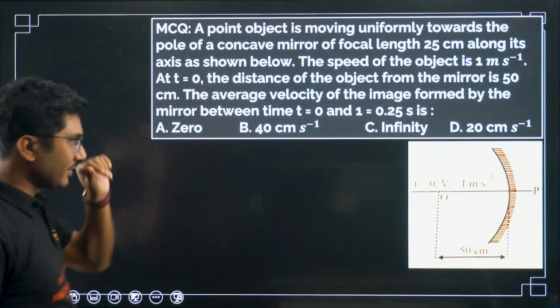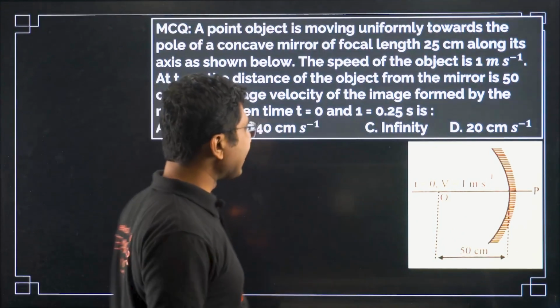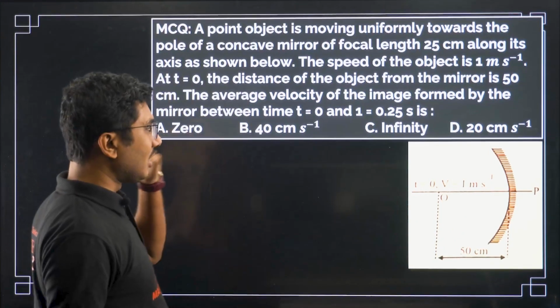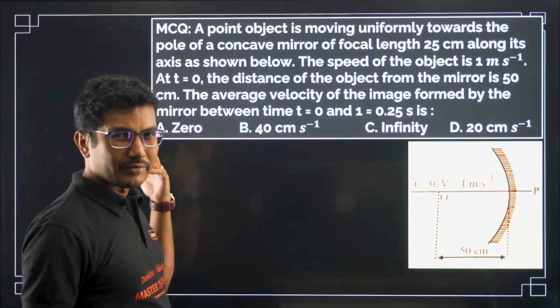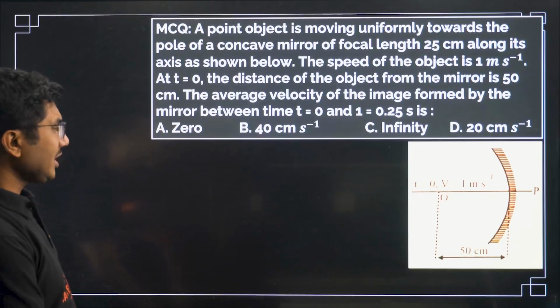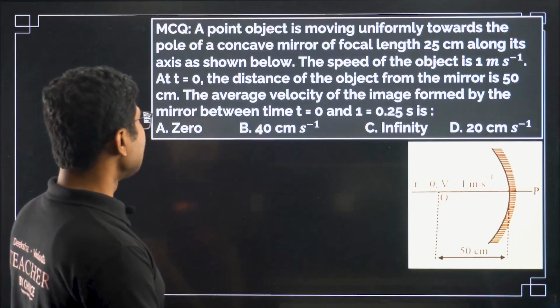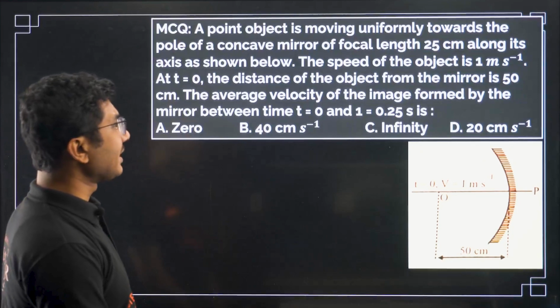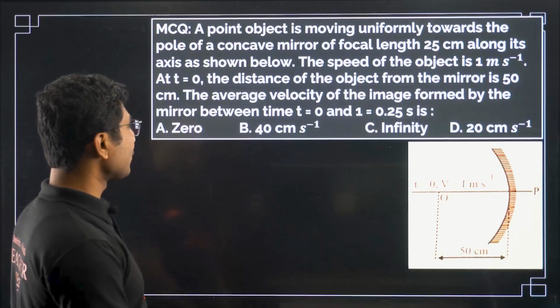Now let's see one question. This is a question from KCET. The year is not mentioned, but I am very sure this question came in 2020 or 2021. A point object is moving uniformly towards the pole of a concave mirror of focal length 25 cm along its axis as shown below.